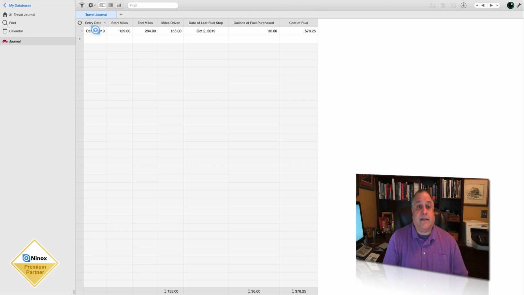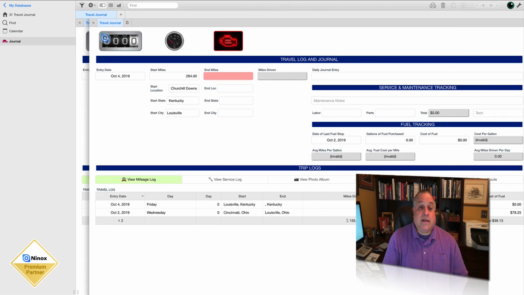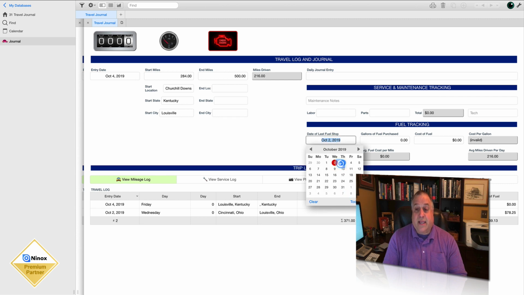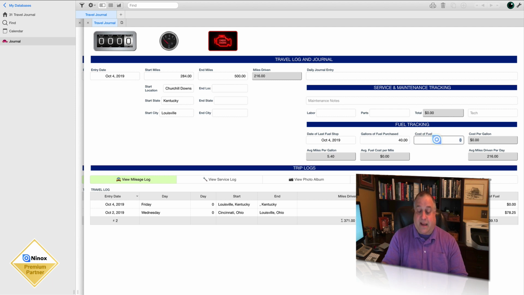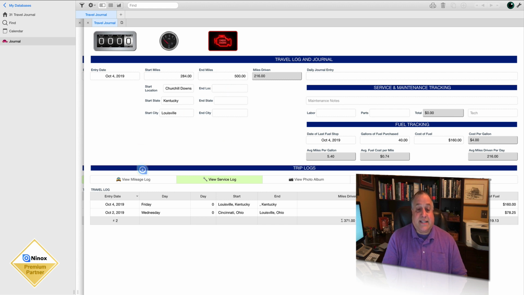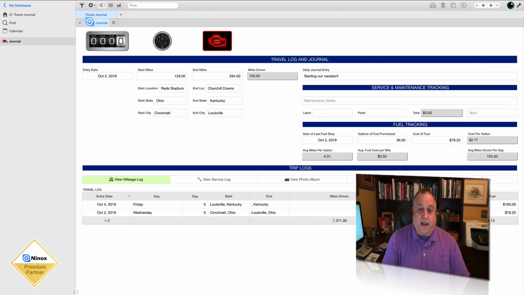We would go in to day one, click the button to enter day two, put in day two's mileage, and if there were any fuel purchases, and I'll say that there were, let's say we purchased another 40 gallons of gas, this time it was $4 a gallon, so that's $160, and we would note the ending city and state and location. Then we'd be done for the day. We'd close the record, very likely close our database, maybe shut down or at least put to sleep the laptop or the desktop or the smart device that's running Ninox, and we would be done for the day.